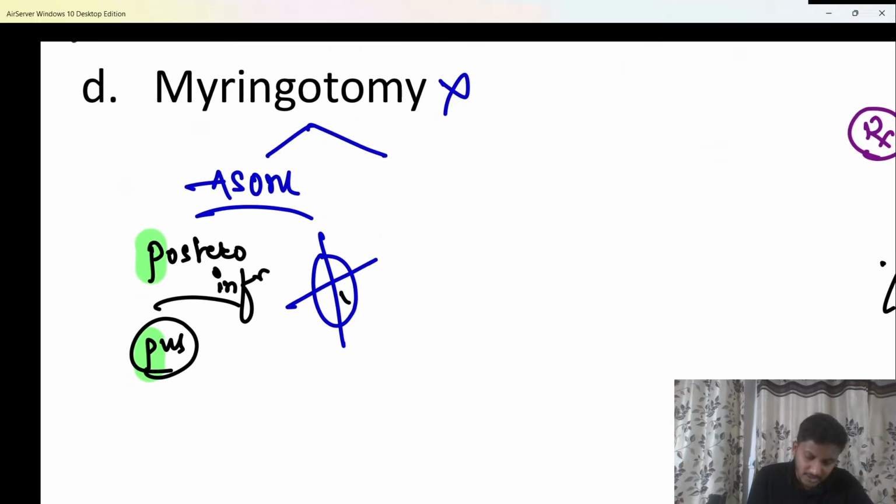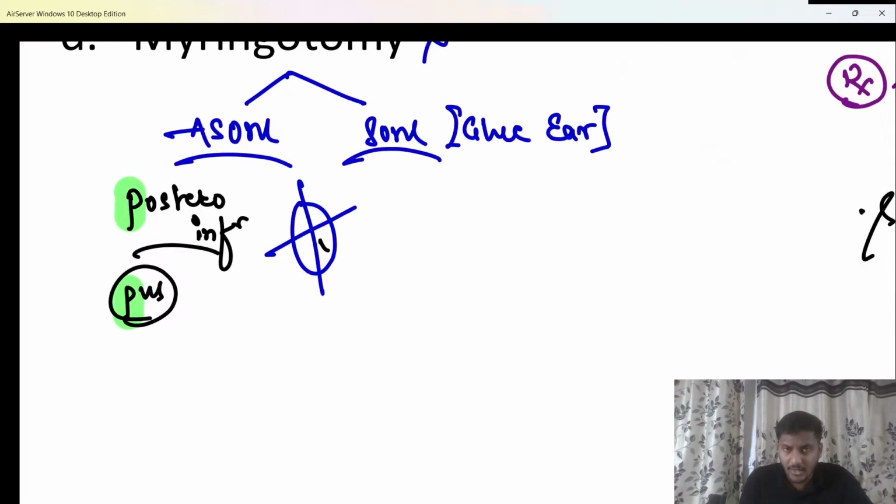Next condition is serous otitis media, which we know is nothing else but glue ear. So in patients of glue ear or serous otitis media, also called secretory otitis media, there is collection of a sterile fluid. It is not infective, it is non infective. So when there is collection of sterile or non infective glue like fluid in the middle ear cavity, that condition is serous otitis media or glue ear.